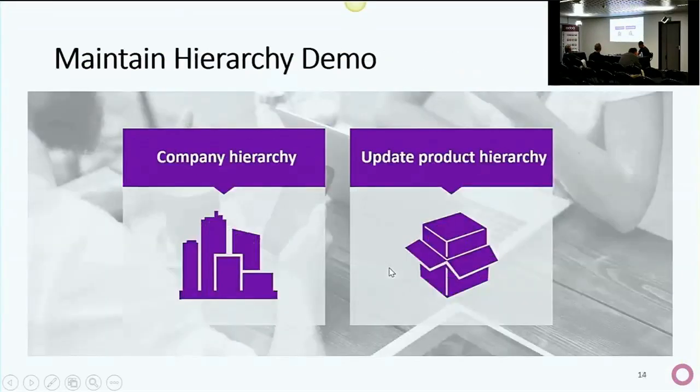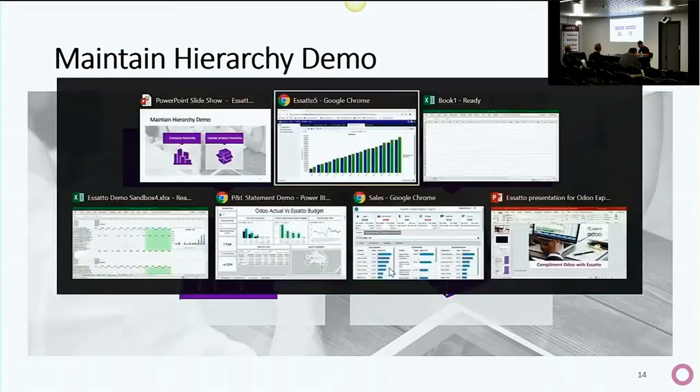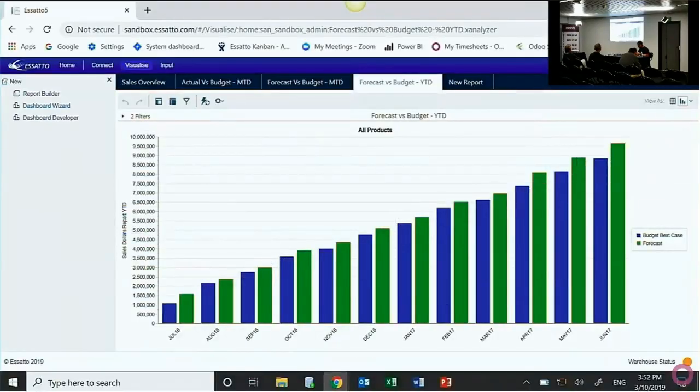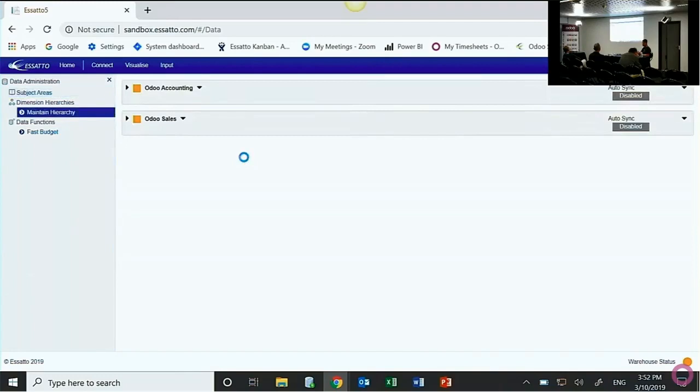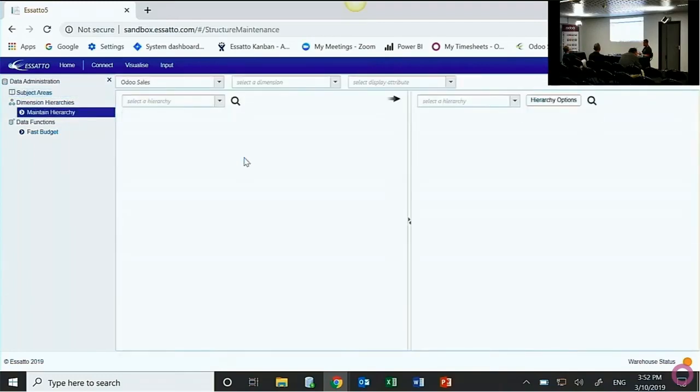All right. So I'll see how far I get through this hierarchy maintenance stuff. Hierarchies are used to group your data, and hierarchies apply to all your data. So these structures that I'm going to show you apply to your actuals, your forecasts, your budgets, all your information. And as we change them, those recategorisations, you don't need to run any processes. As soon as they're pushed through, your users are going to see the new summarisation straight away.